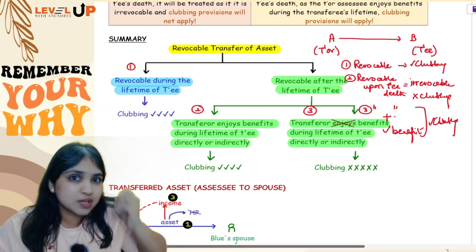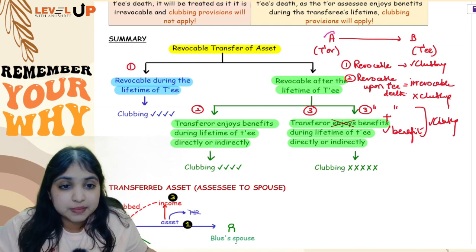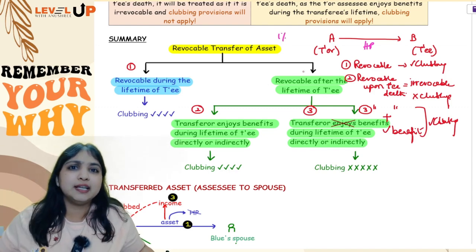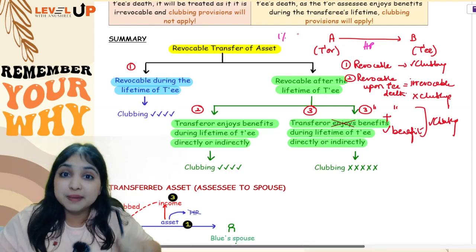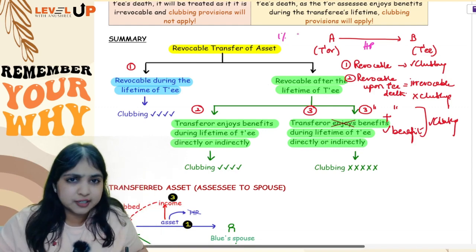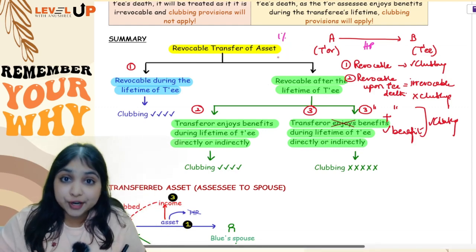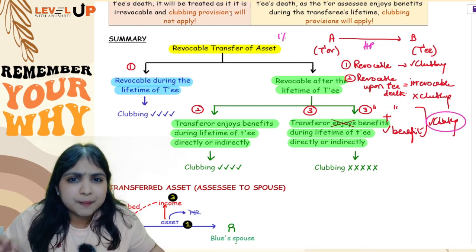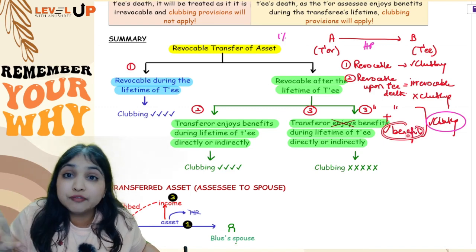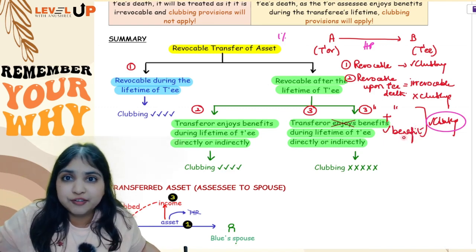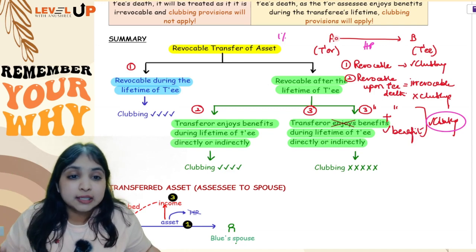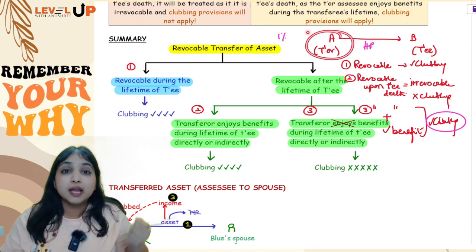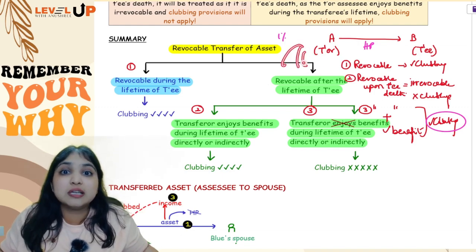Now see, I am saying over here that the transferor is enjoying any benefit directly or indirectly, which means I'll give you some examples. Maybe, for example, Mr. A transferred one house property to B, and 1% of the rental income he is going to enjoy during B's lifetime, or 1% of the rental income his spouse is going to enjoy during B's lifetime. Only 1%, guys, still clubbing provision will apply. Why? Because some benefit, they're not quantifying how much benefit. The law is not quantifying how much benefit. Law is saying some benefit the transferor is enjoying directly or indirectly. Directly means he himself is enjoying. Indirectly means his spouse, his children, his family is enjoying.